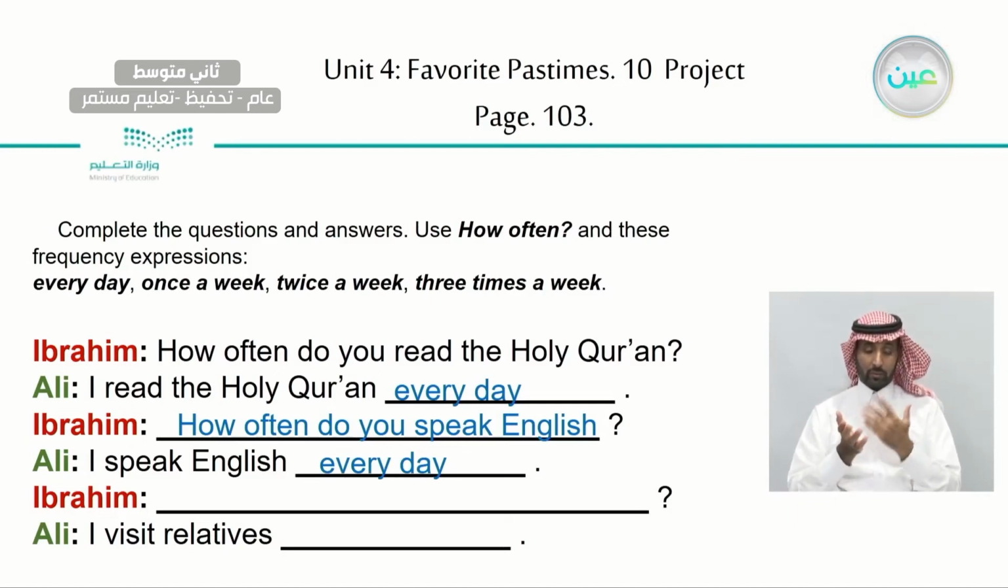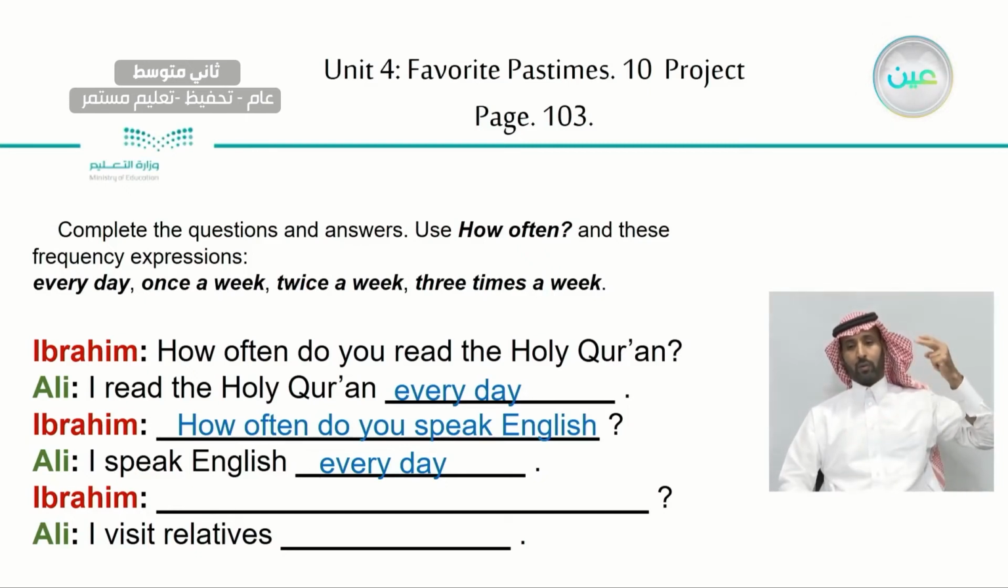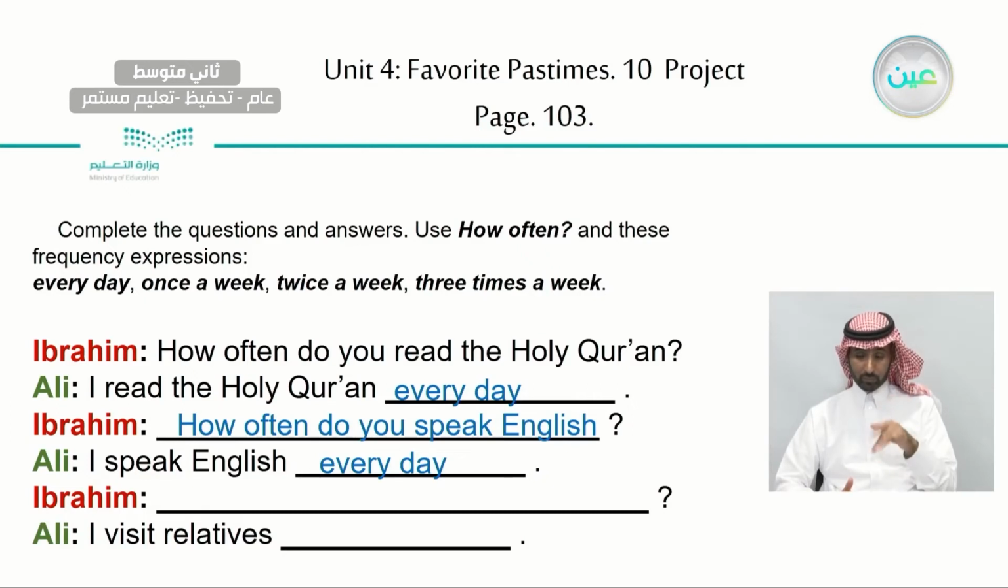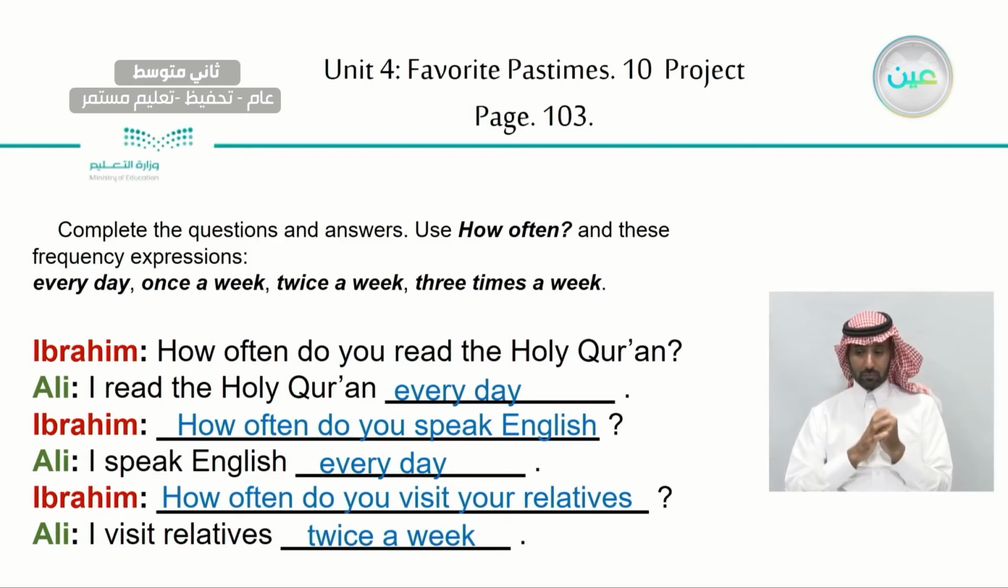Now, let's take a look at the next part here from Ibrahim. Ibrahim asked a question. So, what could this question be about? Let's see the answer here. I visit relatives something here. So, the question is going to be what? We're going to use how often, and we're going to use these frequency expressions. So, the question is going to be, how often do you visit your relatives? So, what is the answer? How many checks did we see in the chart? So, Ali is going to say, I visit relatives twice a week.